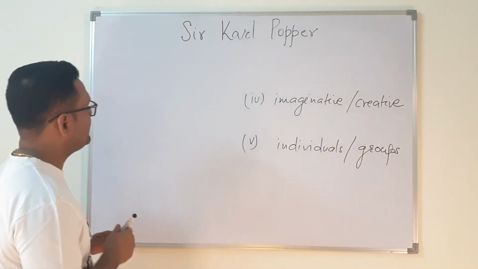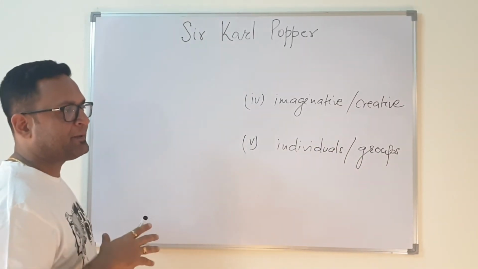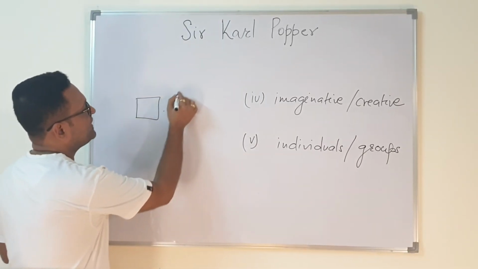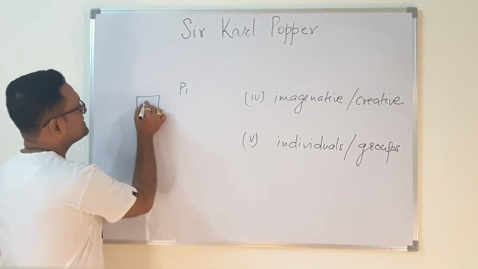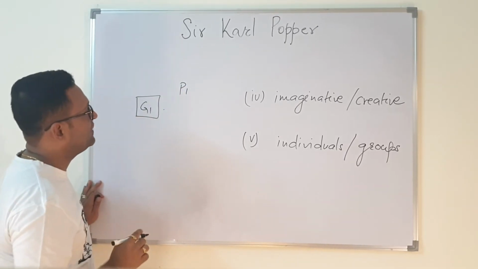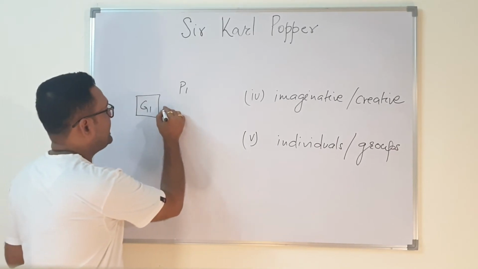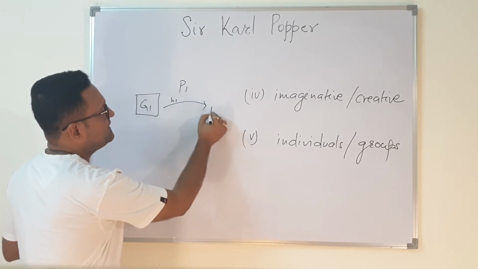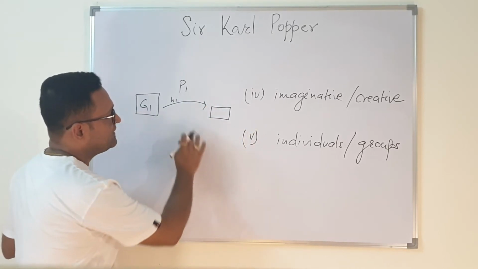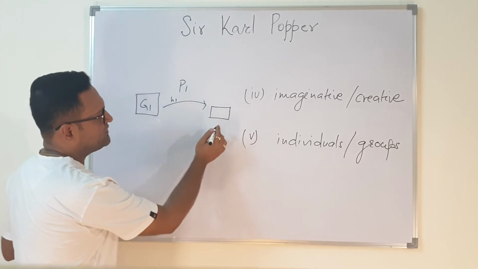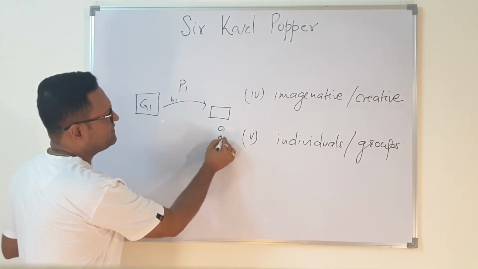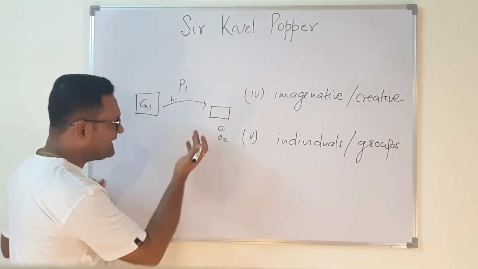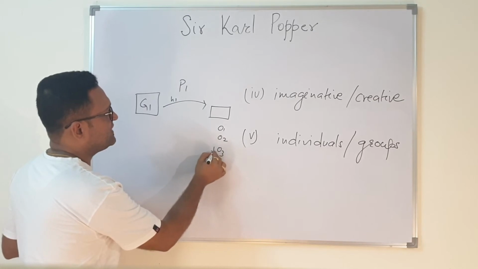In fact, if you try to understand it from another perspective, suppose there is a group of scientists, group G1, working on problem P1, and they have a hypothesis H1. Observation 1 and observation 2 were making this theory a good one, but then observation 3 brought us down.